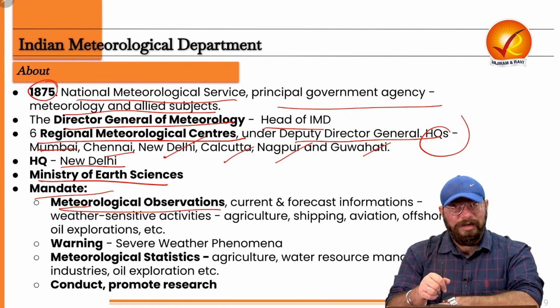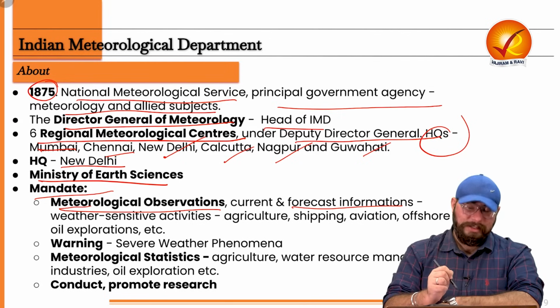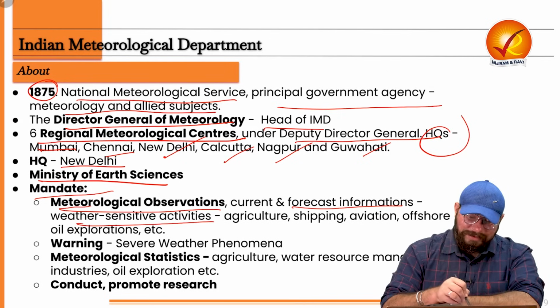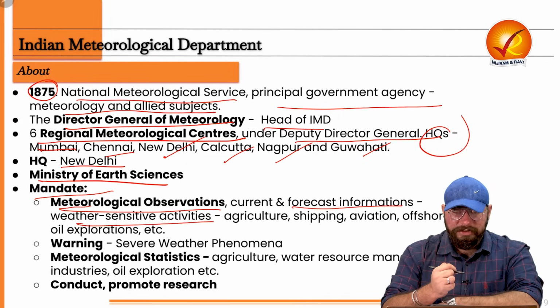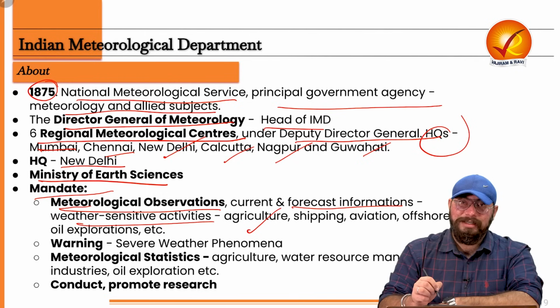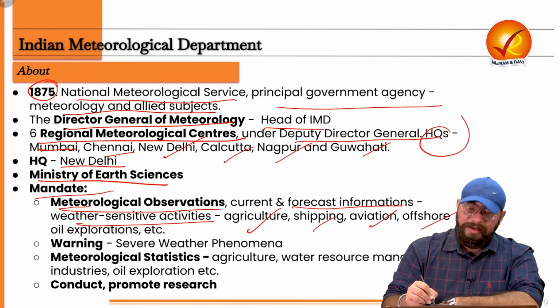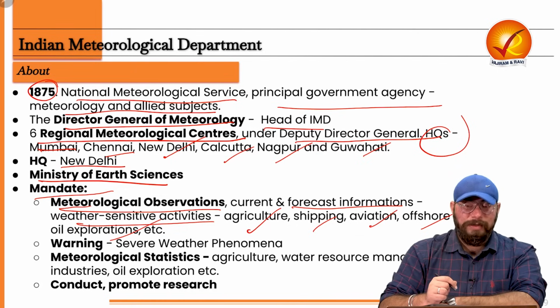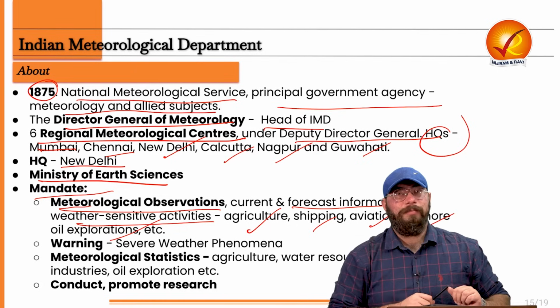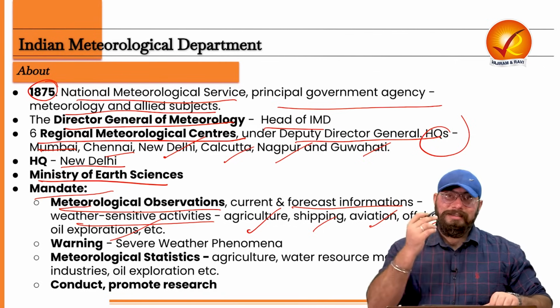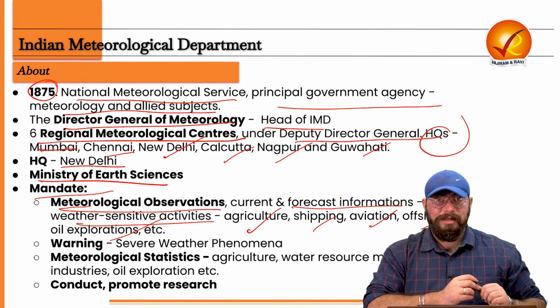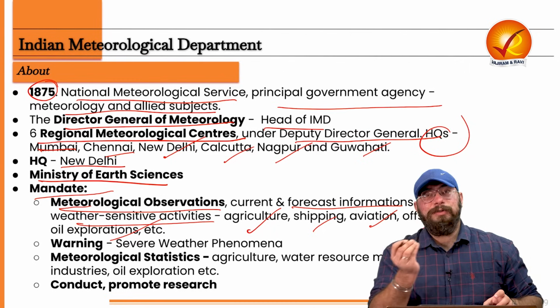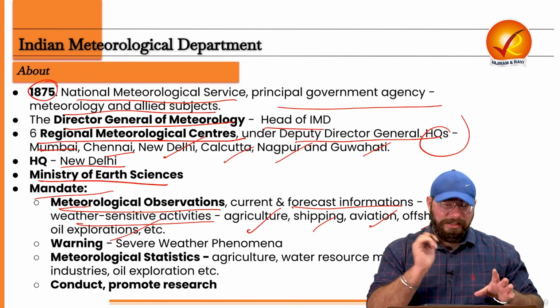Now, the current forecast and also the future forecast information, to provide weather sensitive activity related information, of course, which will help your agriculture industry, shipping industry, aviation industry, offshore oil exploration, and all the other kinds of activities as well. So it is providing meteorological data related to weather. Weather sensitive activities data it is providing, right? And current and future forecast information the IMD is providing.